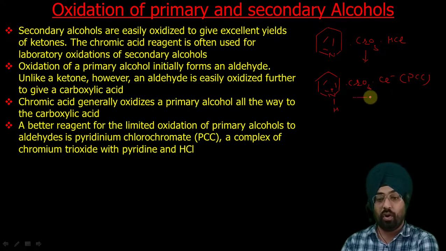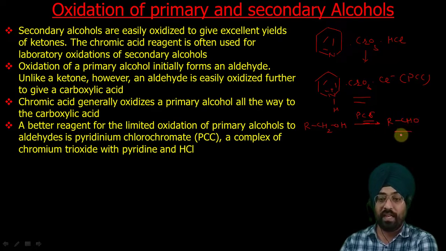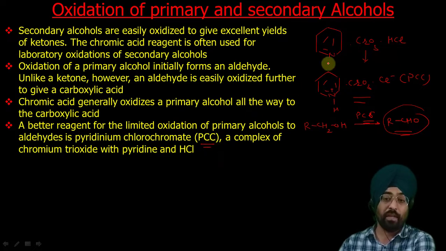And if we do oxidation of a primary alcohol like RCH2OH with PCC, it will give you RCHO. We will get the aldehyde, and this will not be further oxidized to carboxylic acid. That is the beauty of doing oxidation with PCC. You have to remember the composition of PCC. It is a very important reagent.